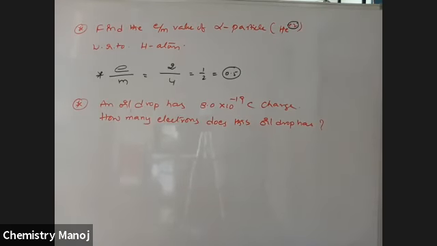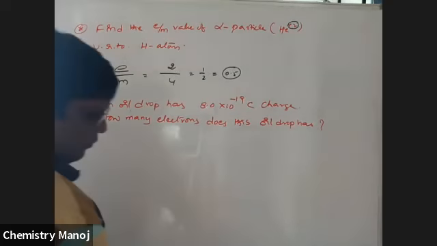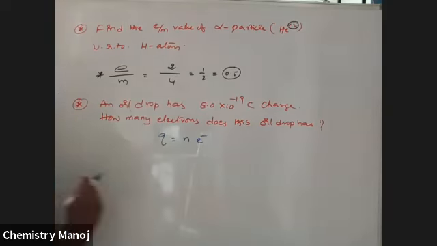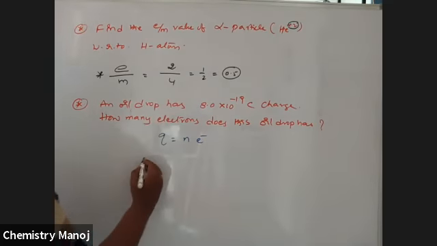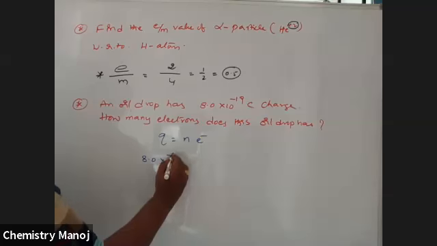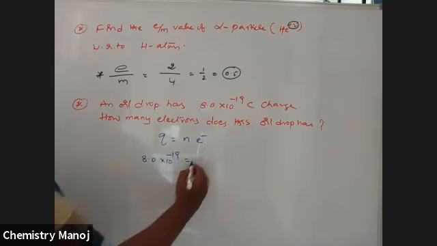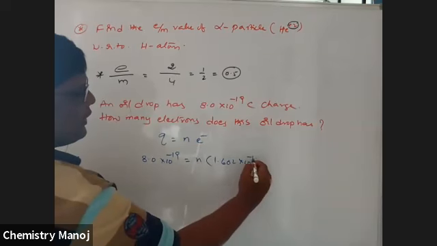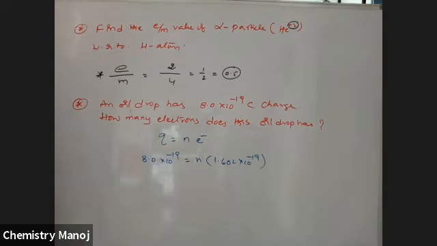So the total charge is given as 8.0 into 10 power minus 19 coulombs. How many? Our formula is total charge Q is equal to N into E. Now 8.0 into 10 power minus 19 coulombs is equal to N into the charge of 1 electron, 1.602 into 10 power minus 19 coulombs.